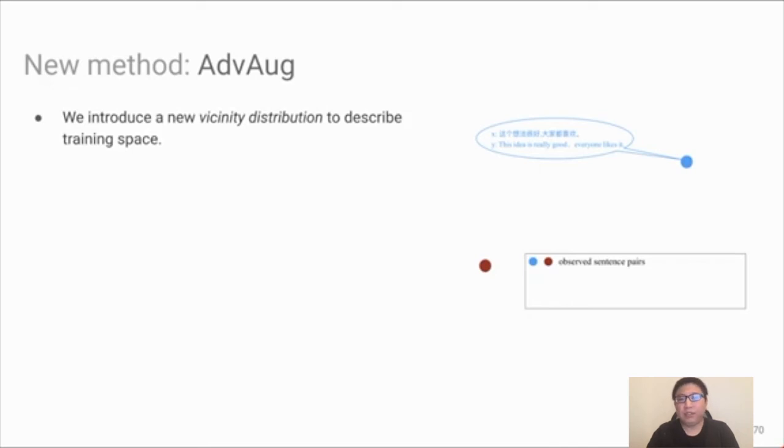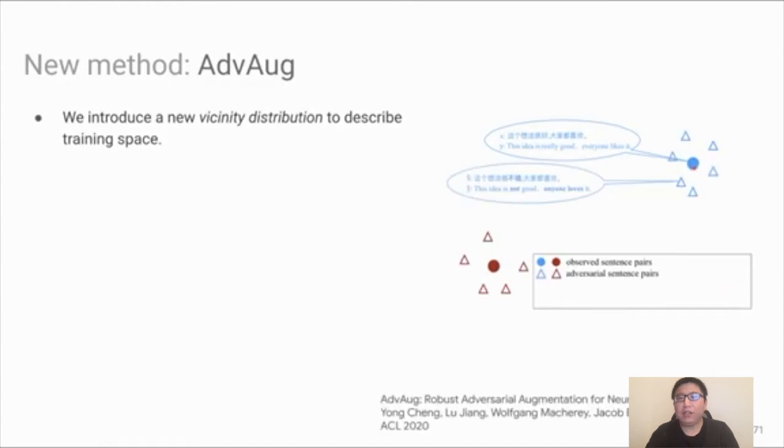Consider the example. Suppose this solid dot here represents the original example we have in the training data, a parallel sentence. Using our previous method, ADV-Gen, we can generate the adversarial sentence in the discrete data space. Recall, an adversarial sentence has similar semantic meaning as the original sentence, but can distort the model prediction.